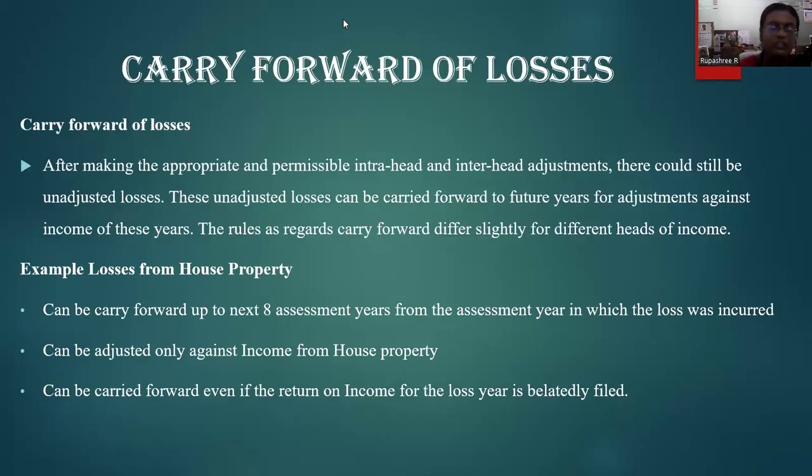As I told you, it depends on what kind of loss you have incurred. Depending upon that, the carry forward rule is applicable. Some losses can be carried forward for the next 8 assessment years, some losses for 5 years, and some losses for the next 7 consecutive assessment years. So it depends on what kind of source has resulted in a loss. Hopefully this video has given you clarity on what is meant by set-off and carry forward of loss. Thank you.